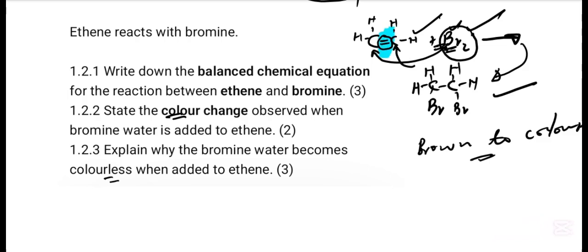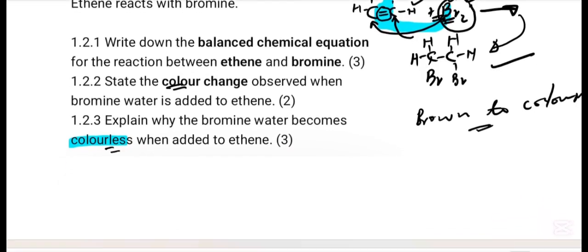Number 2, it reacts completely. That is why it becomes colorless. It reacts completely, and then we get a haloalkane. That is why the bromine water becomes colorless when it reacts with an alkene or unsaturated compound.